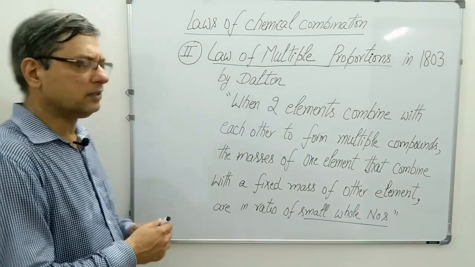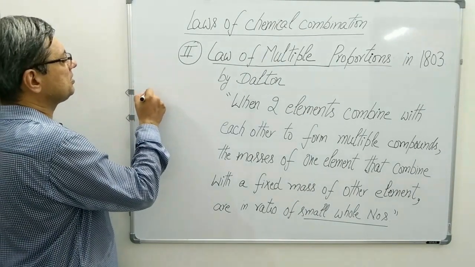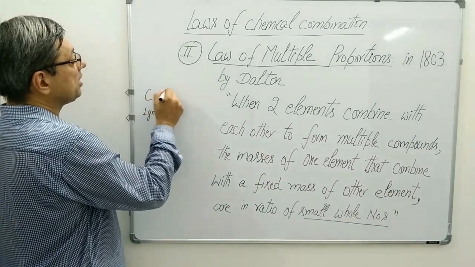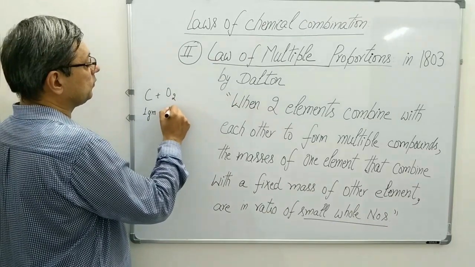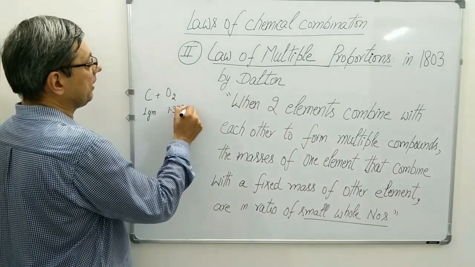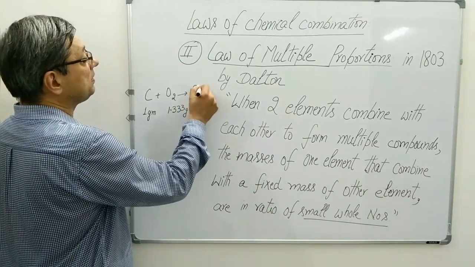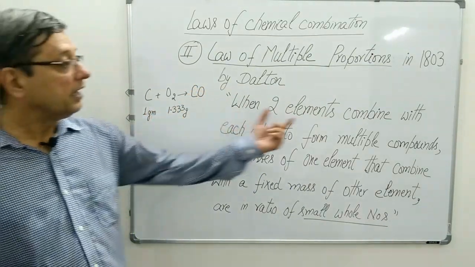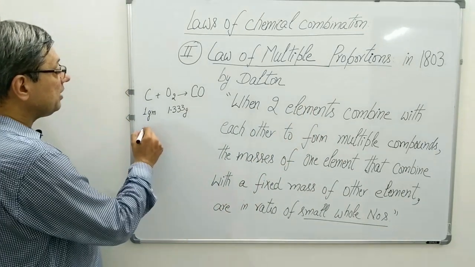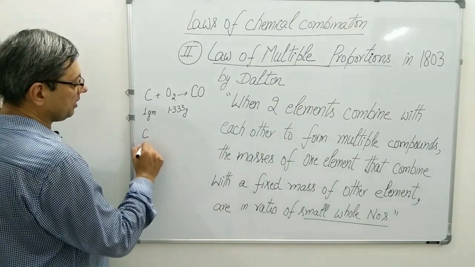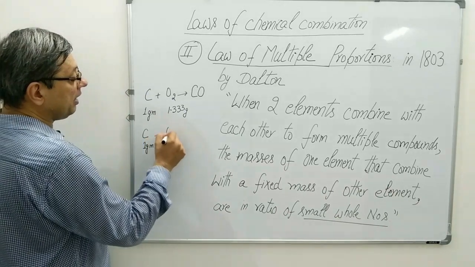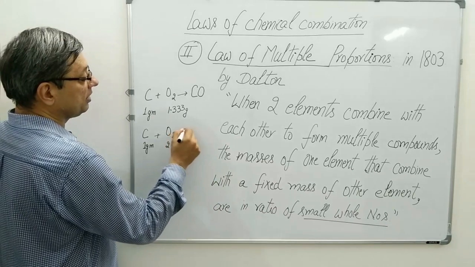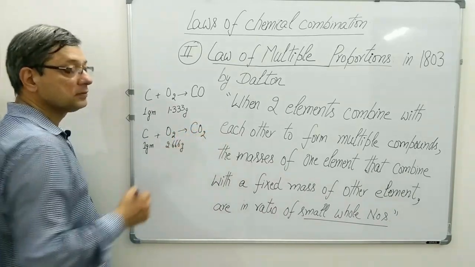Let me explain it with another example. Suppose carbon is given, 1 gram, and we are given oxygen, that is 1.333 grams. The product obtained is carbon monoxide. There are two elements combining, and if we take carbon again 1 gram and oxygen 2.666 grams, the product obtained is carbon dioxide.